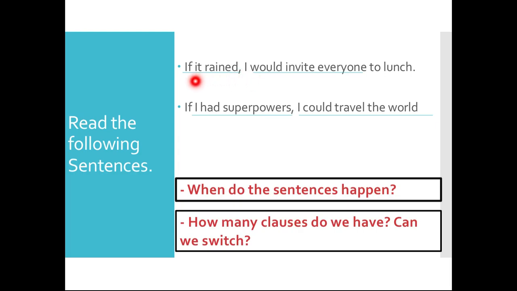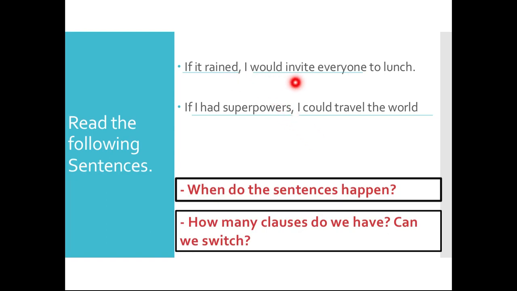The first clause or the first part is called the if clause or the condition clause, and comma, we can see the comma, and then we have the main clause or the result clause, right? Now, let's look at the first part, the if clauses. When do they happen? What tense are we using in here? We have ed, right? So you would realize that we're using the past tense, right? Next, if I had superpowers, had here is the past of have. So again, with the if clause, we're using the past tense, right?